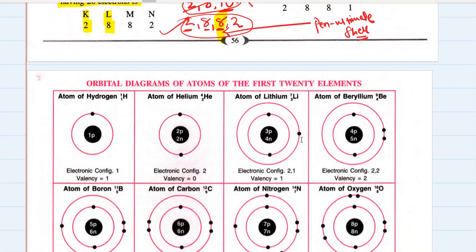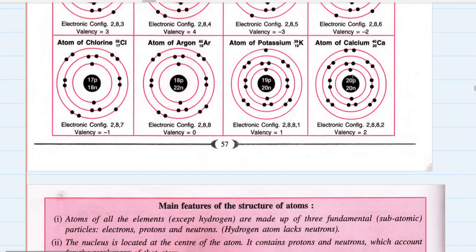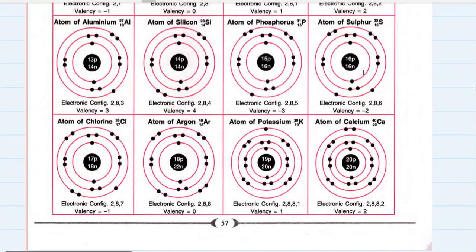Okay, now some students might have this question: what about atomic number 21, that is the atom which comes after calcium? So you don't have to bother about that till you pass class 10th. From class 11th onwards you go into that group. They have certain different rules for electronic configurations, and those elements are known as transition elements whose two outermost shells are incomplete. We don't study transition elements as of now, so you just focus on the first 20 elements of the periodic table which you see in front of you.